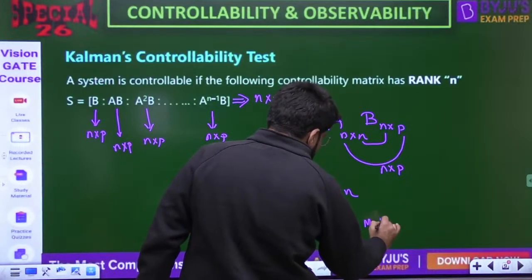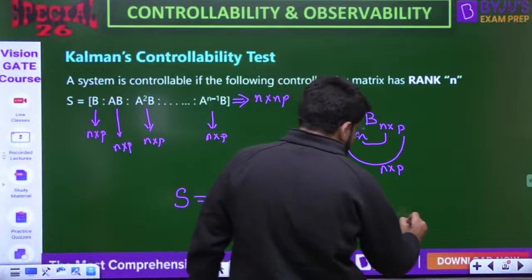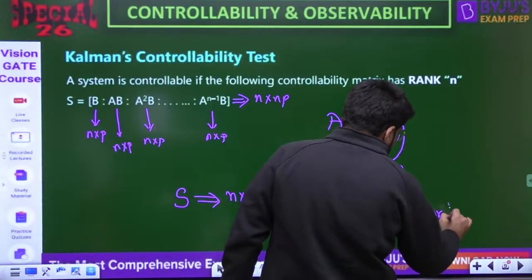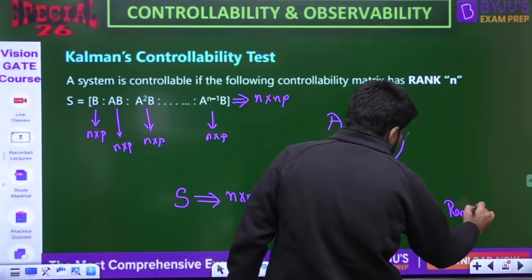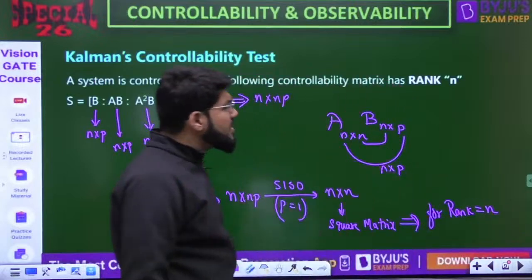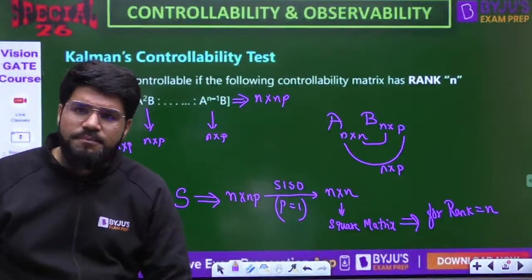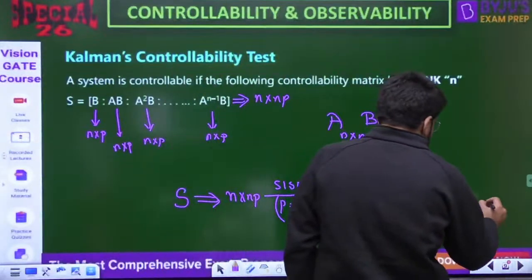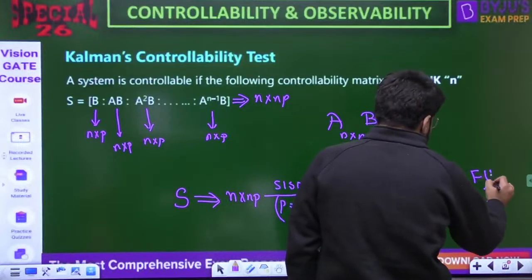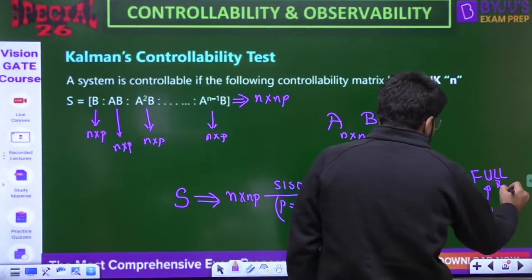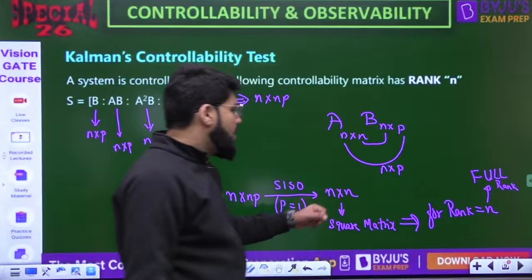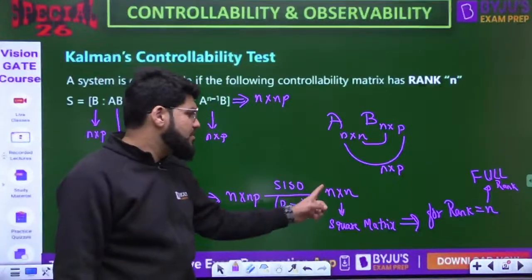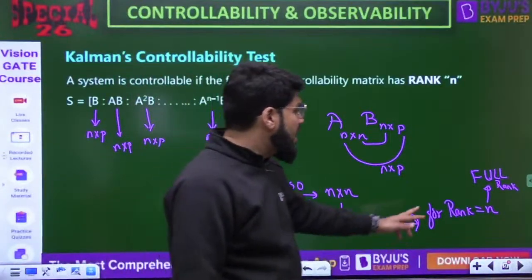N cross n is a square matrix. Now, for an n cross n square matrix to have full rank, rank equal to n means full rank, because an n cross n matrix can have a maximum rank equal to n.